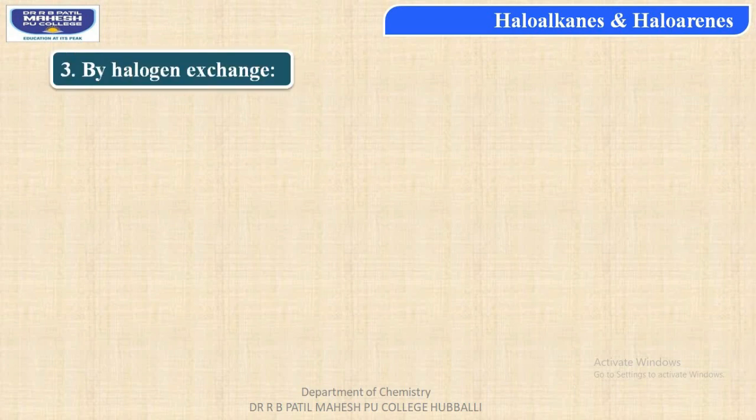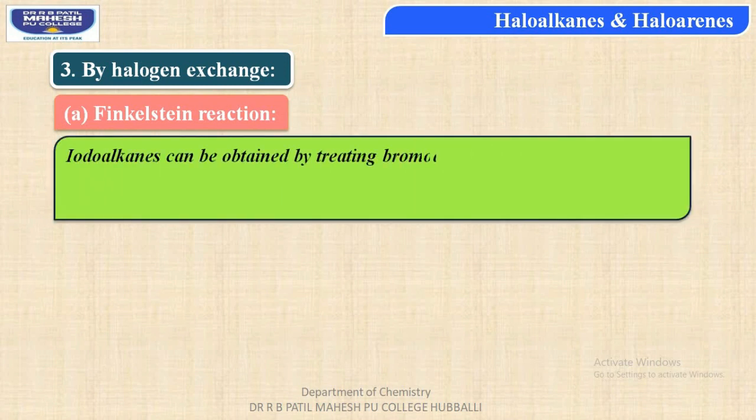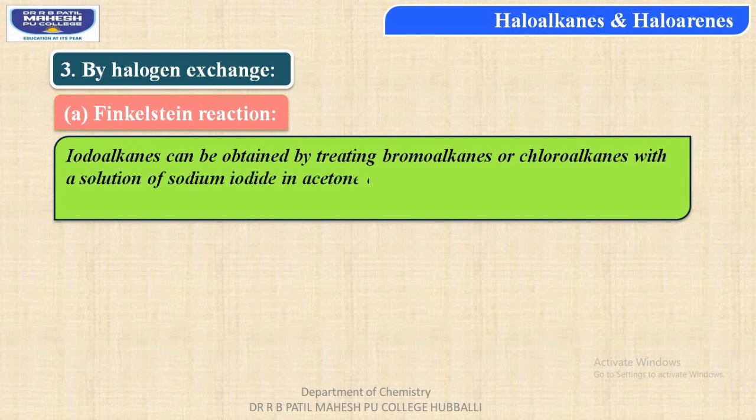Let us now discuss the third method, which is preparation of alkyl halides by using the halogen exchange method. In this, students, let us first consider the Finkelstein reaction. Iodoalkanes can be obtained by treating bromoalkanes or chloroalkanes with a solution of sodium iodide in acetone or methyl alcohol. So this reaction is called the Finkelstein reaction. Let us understand this with an example.